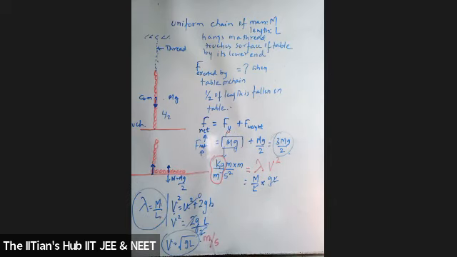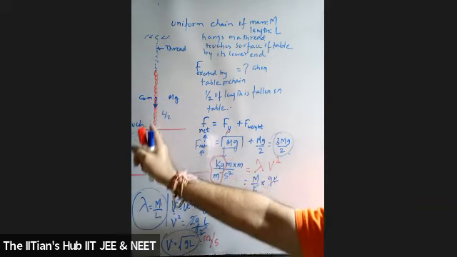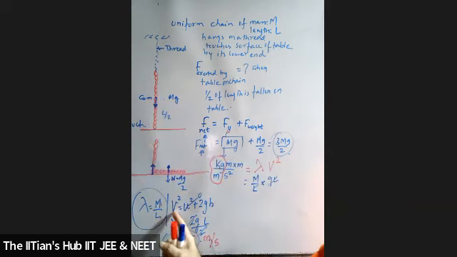Students, is it clear? The net upthrust exerted for a chain half placed on the table and half hanging will be what? It's the motion of the center of mass. When the center of mass reaches the ground, we are trying to find out its velocity when it strikes the ground. So v square is equal to u square plus 2gh. So the velocity of center of mass will be under root gL.